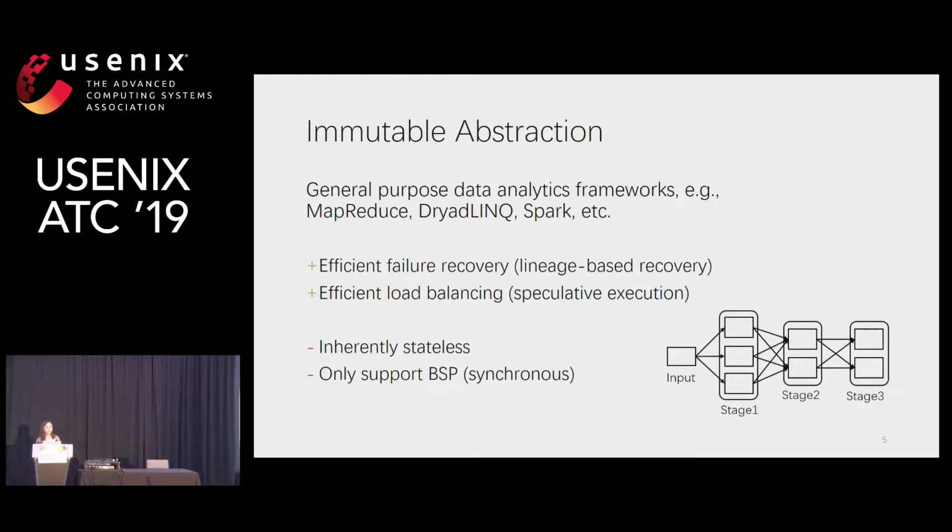So with immutable data abstraction, it is easier to support efficient failure recovery and load balancing. For example, Spark used a lineage-based recovery strategy so that only the lost partitions need to be recomputed. However, as immutable systems are inherently stateless, they cannot naturally support stateful workloads. Besides, they only support the synchronous execution model.